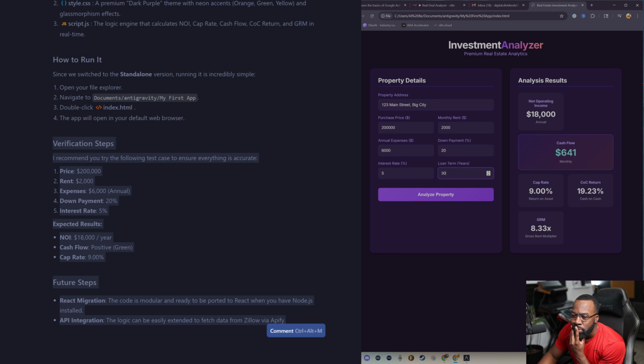So yes, the net operating income of $18,000 does match what it's saying here. The cash flow, it didn't tell me to check, but it should be positive and green, which it is. It's 641 a month, which if that was a real deal would be pretty good, right? And the cap rate of 9% is what it shows. That's awesome, with a cash on cash return of 19.23.